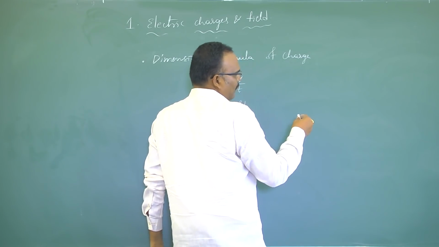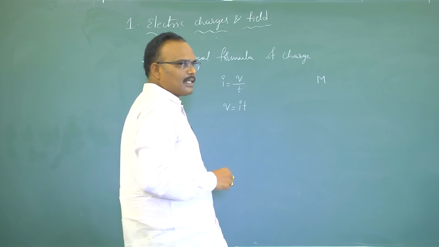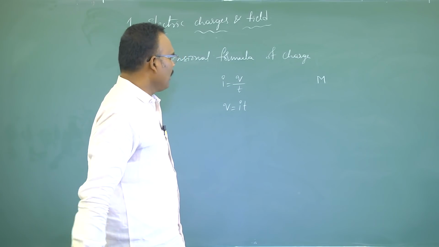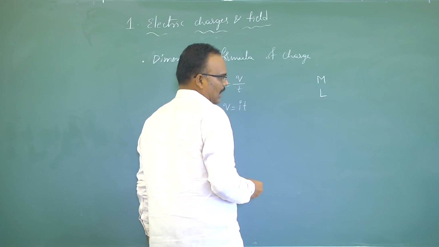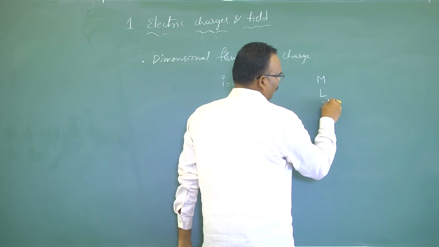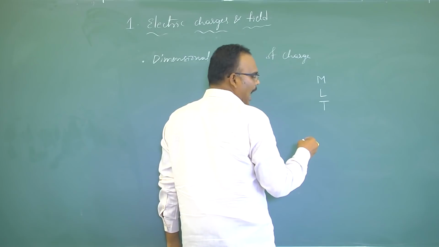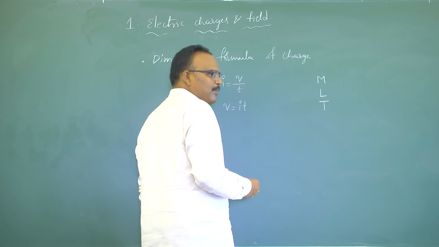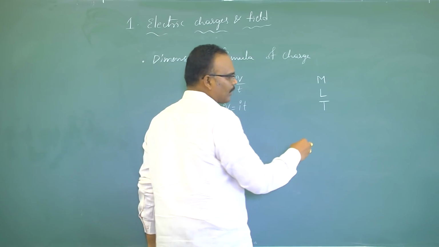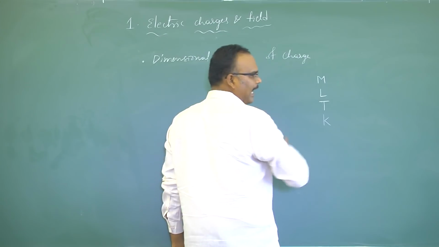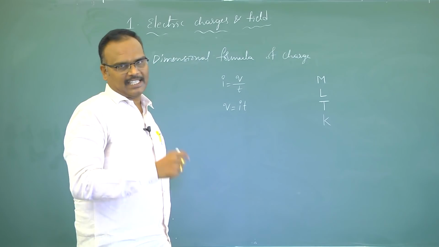The first is mass, denoted with capital M. The second is length, denoted with the letter L. The third is time, denoted with capital T. The fourth is absolute scale of temperature, measured in Kelvin, so I represent it with the letter K. And the fifth is quantity of substance.